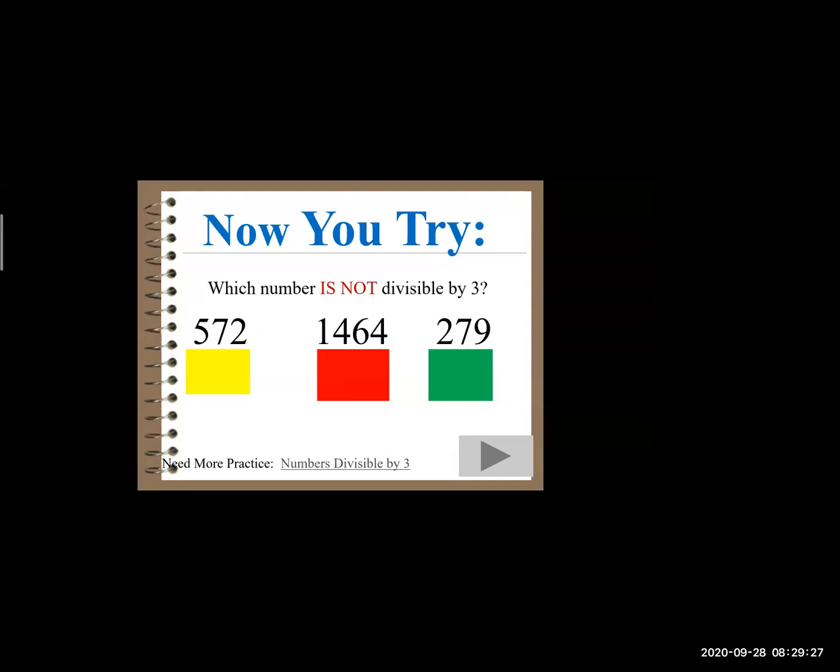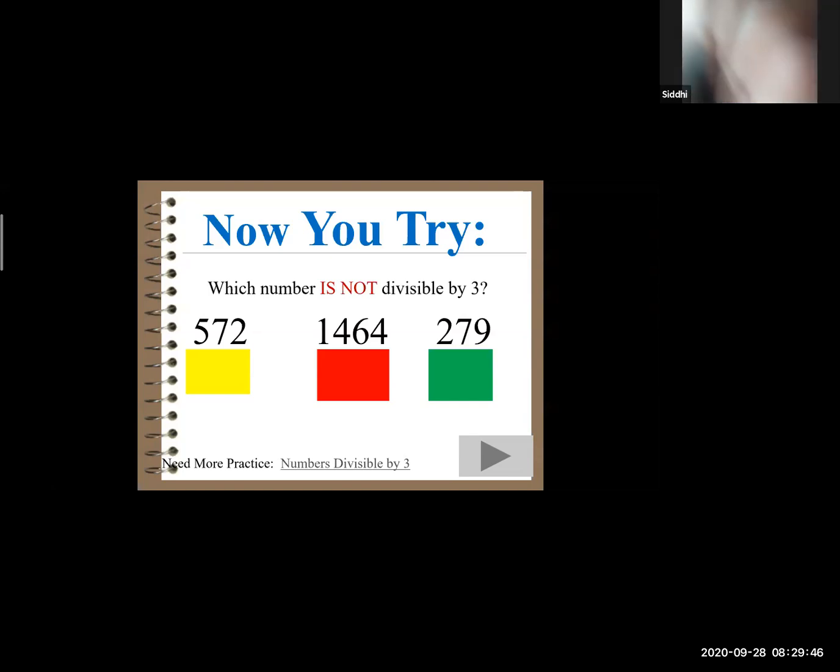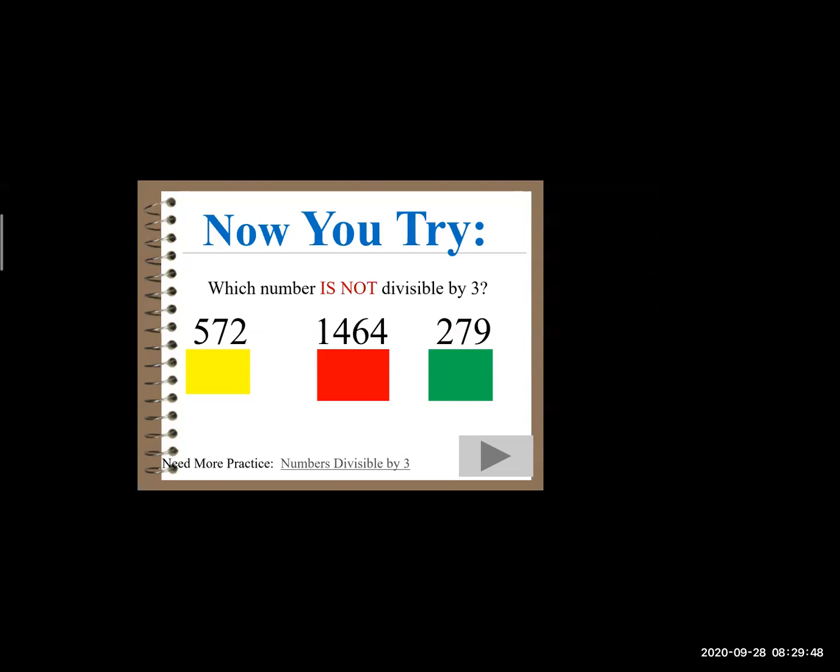No. So therefore 572 is not divisible by 3, because when you add these three digits, you get 14. And 14 does not fall under the table of 3. 14 is not divisible by 3. Hence 572 is not divisible by 3.